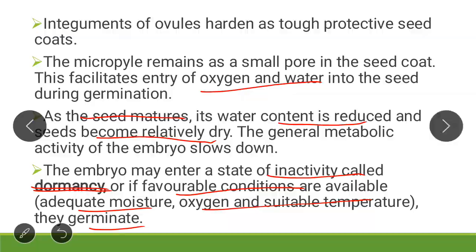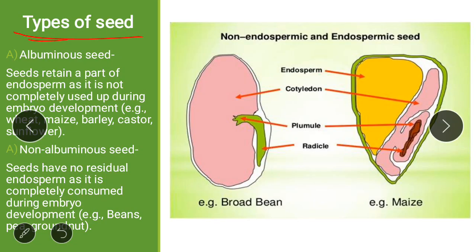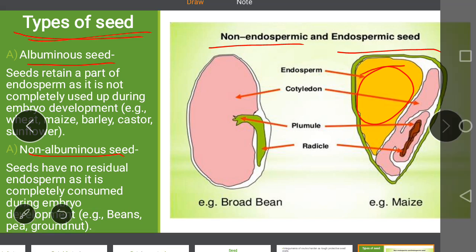Next is different types of seed. One is albuminous. Another name for albuminous seed is endospermic seed. Another is non-albuminous or non-endospermic seed. See here, albuminous seed contains endosperm.